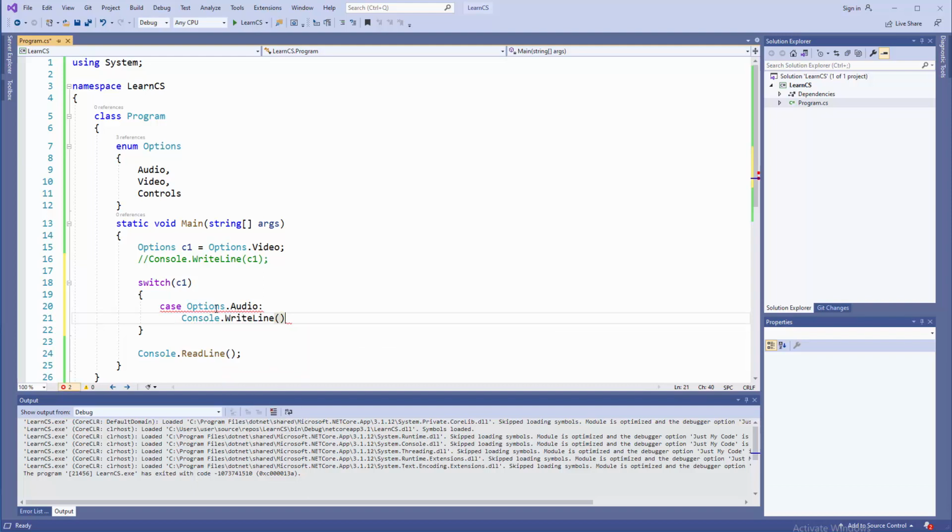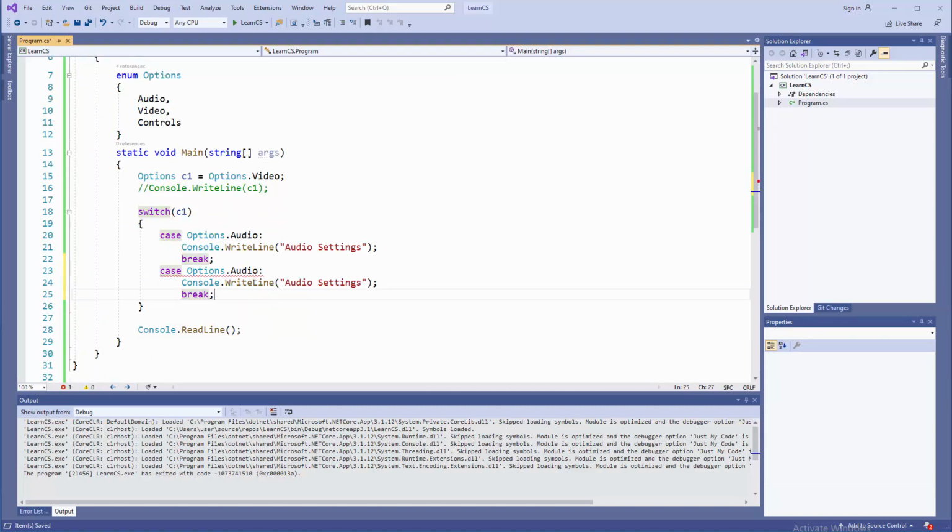Console.WriteLine. For example, the end user will get into audio settings, and of course when we have a switch with a case, then we also must break, because that's what we need to do. So to save a little bit of time, we're going to copy paste these three lines a couple more times. This is for video, so video settings, and one more time for controls. And here let's say submenu for controls for joystick and mouse.